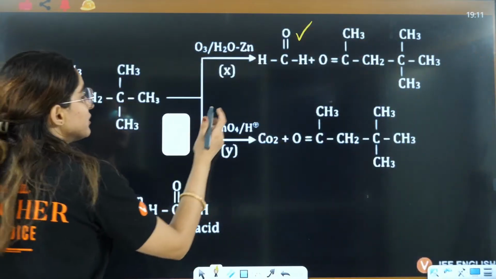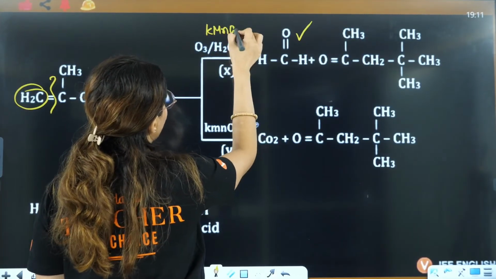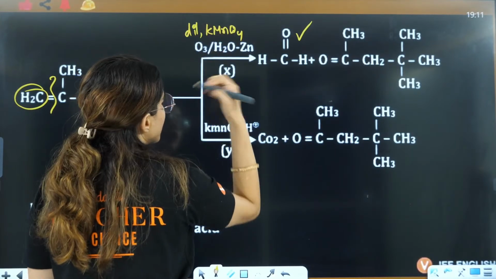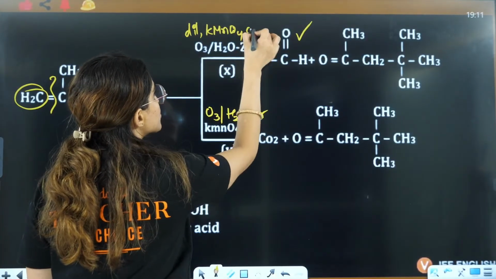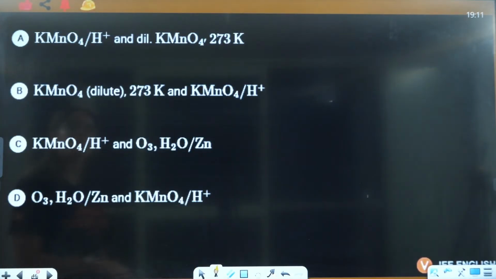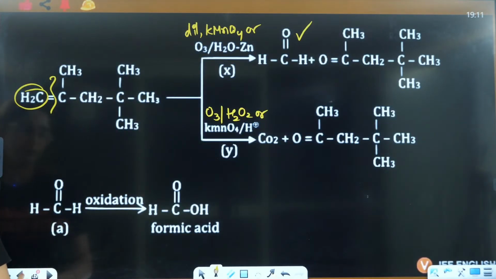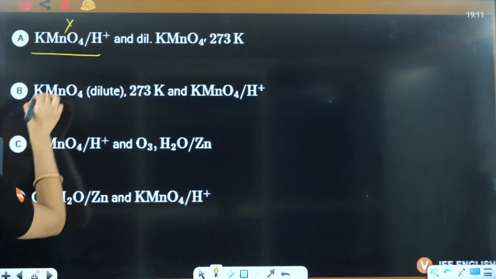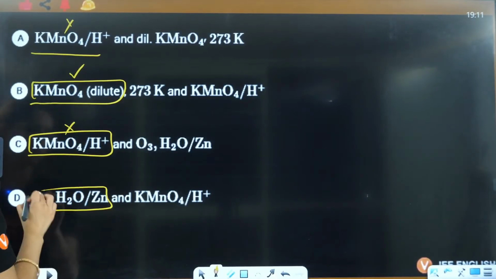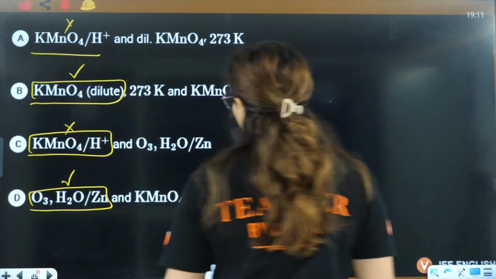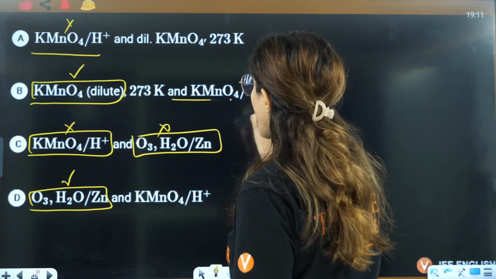They can also write here dilute KMnO4. We can also write here O3 H2O2, oxidative. This also we can write. Let me see if there was any option like that. So that means A has to be less oxidation. So this is not less oxidation, this is less oxidation, yes. This should be more oxidation. So this is not more oxidation, this is more oxidation.